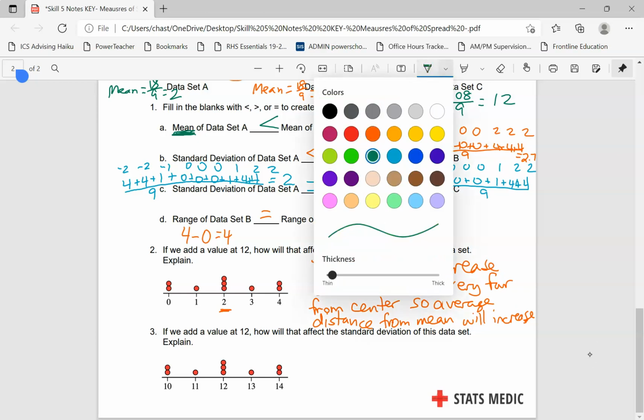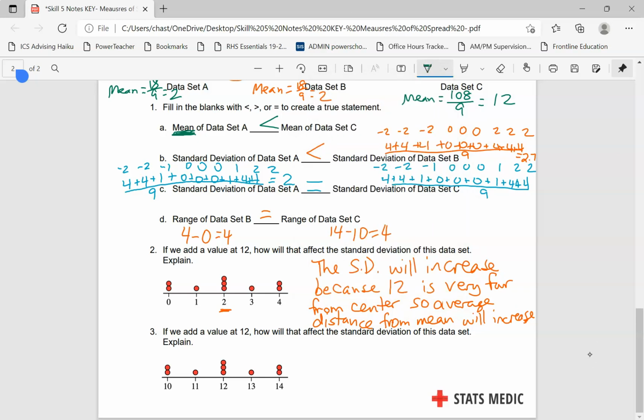Now, if we look at the next one, it says, here's the next data set. If we add a value at 12, so if we were to put another dot here, how will it affect the standard deviation? So when you think about standard deviation, you're adding up all those distances, the squares of the distances from the mean.